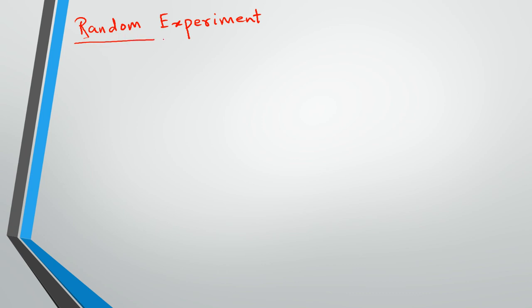A random experiment is such that you will know the outcomes of that random experiment.